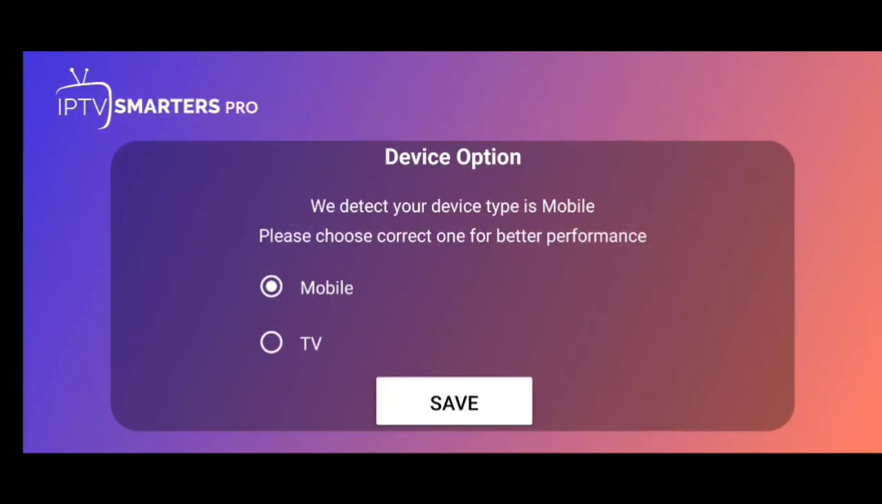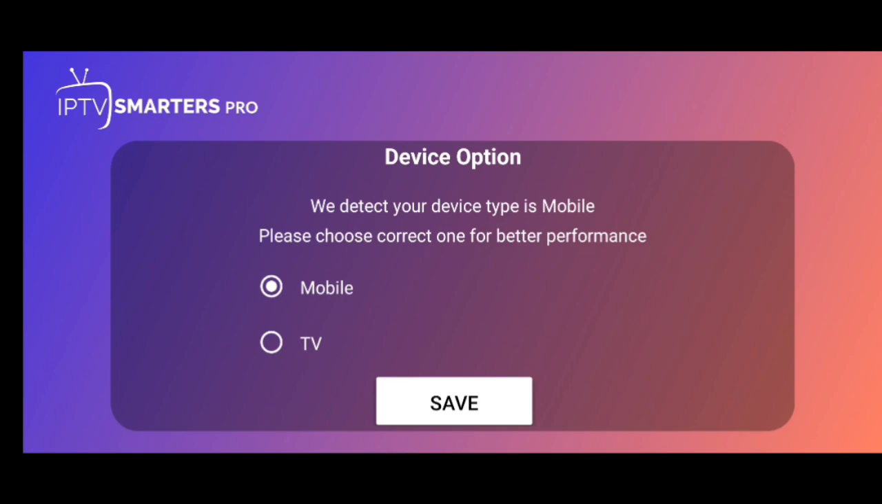In this video I will show you how to watch TV channels in the USA. Right now I am here on IPTV Smart Pro. You can see this interface, where you can choose multiple options like mobile and TV. What I want to set up today is the mobile application.